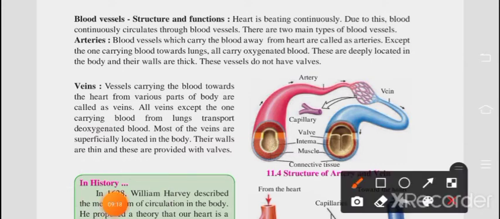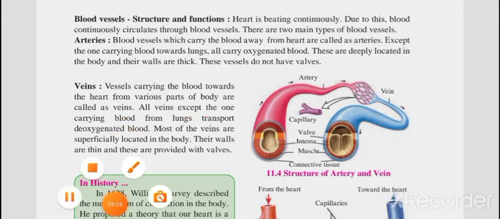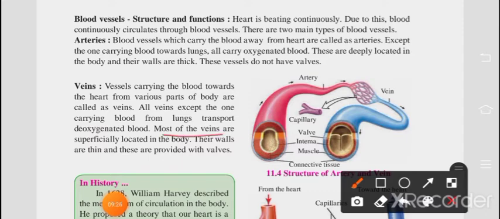All veins except the one carrying blood from the lungs transport deoxygenated blood. In these veins, deoxygenated blood is there. Most of the veins are superficially located in the body. Their walls are thin and these are provided with valves.